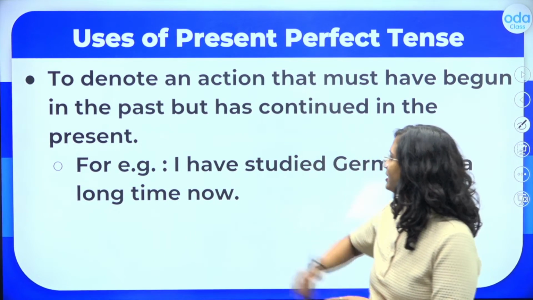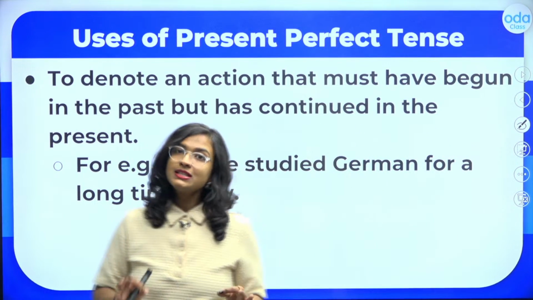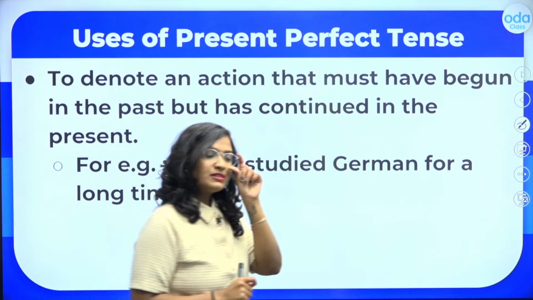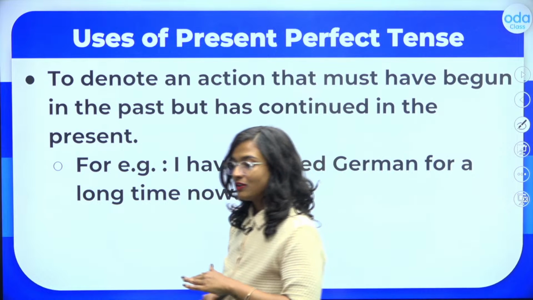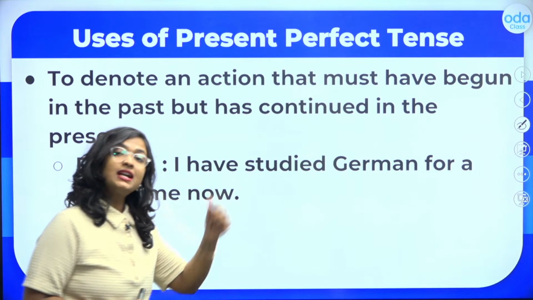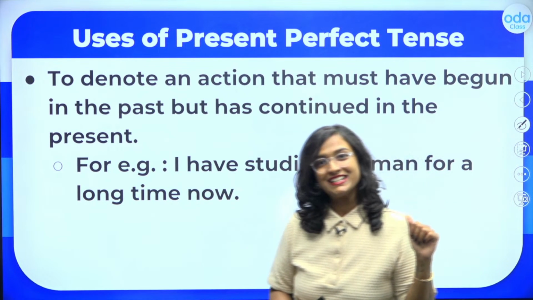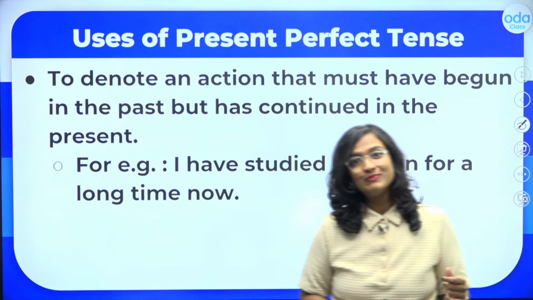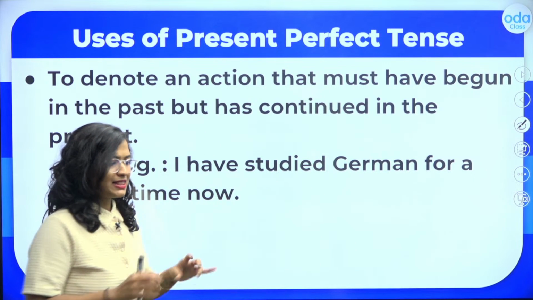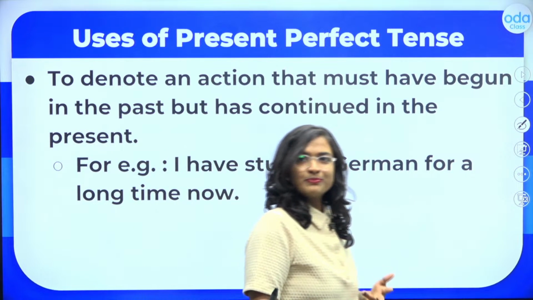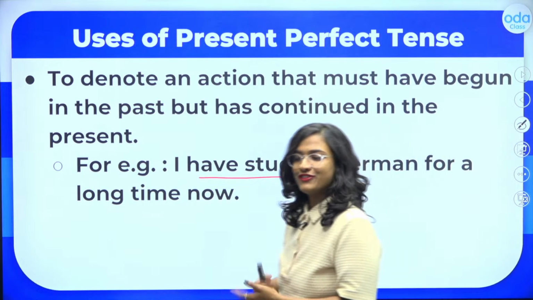So for example, I have studied German for a long time now. Once again here students, what am I doing? I am telling you that I have studied German for a long time now. I am not saying that this is over. I studied German when I was in the 6th grade. That is the simple past tense because that action is already over, right? On the other hand here, for a long time now indicates that this action might still be ongoing. So that is why students here once again, I will use the present perfect tense.